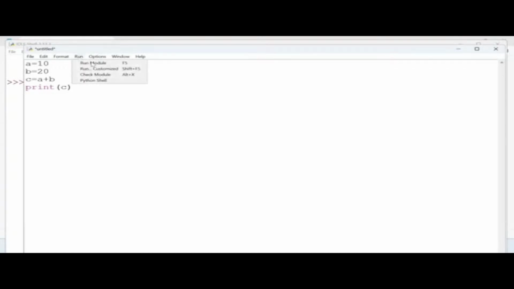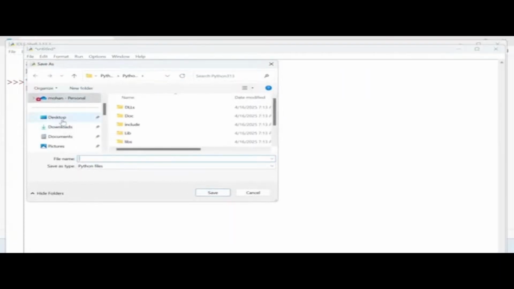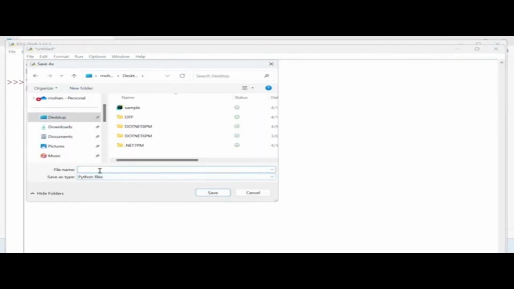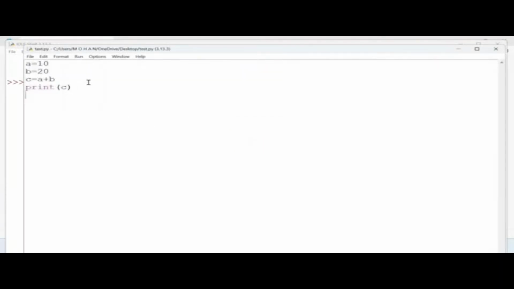Without saving you can't run it. You can see Run Module, and it says source must be saved. Okay to save. Okay, let me cancel it. Saving is important. So let me save this file again on the desktop or any location, and I'm giving the name test.py. Save it. Once saved successfully, now you can see Run, Run Module.